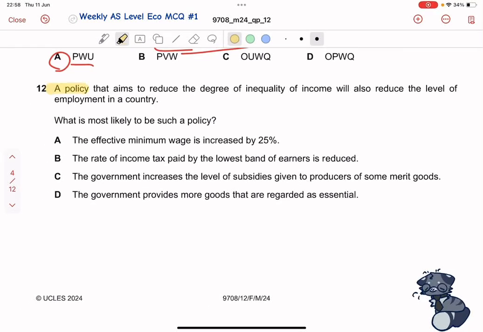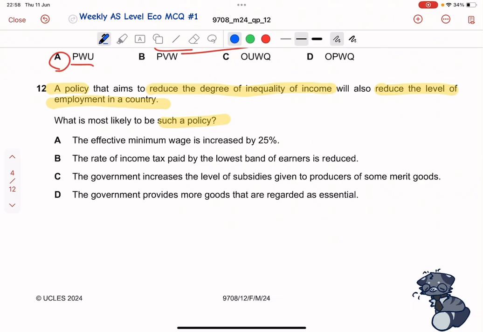A policy that aims to reduce the degree of inequality of income will also reduce the level of employment in a country. What is most likely to be such a policy? So this question is basically asking us what this policy is, and it has given us two pieces of information about it. The first is that it reduces the degree of inequality of income, which also means that equality of income has increased, and that it also reduces the level of employment in a country.